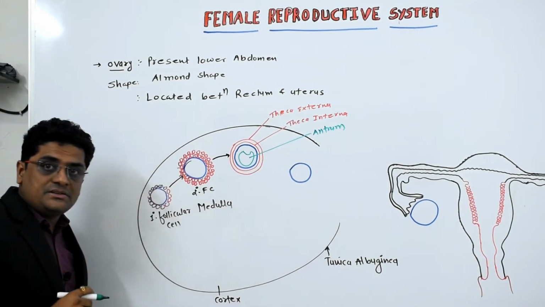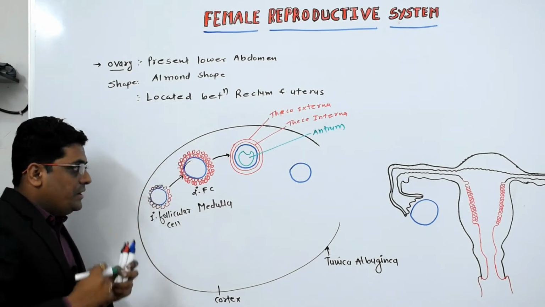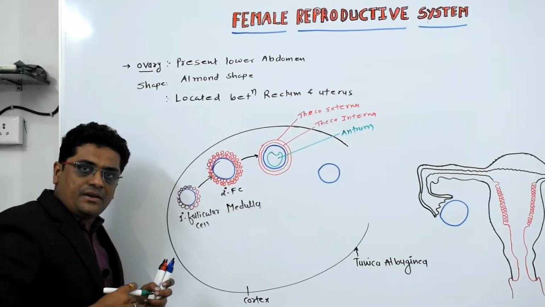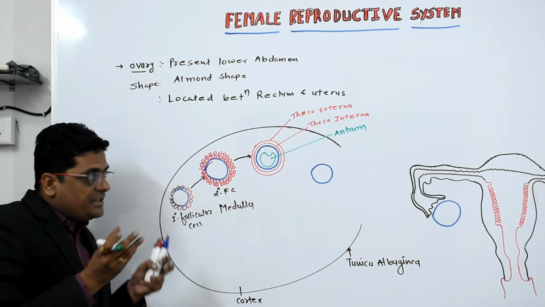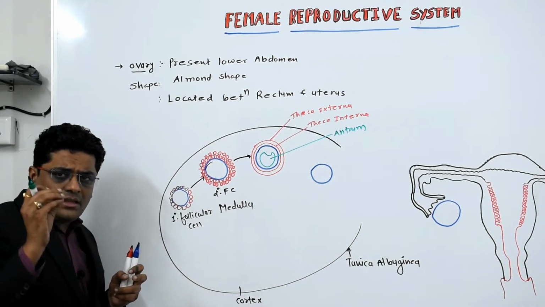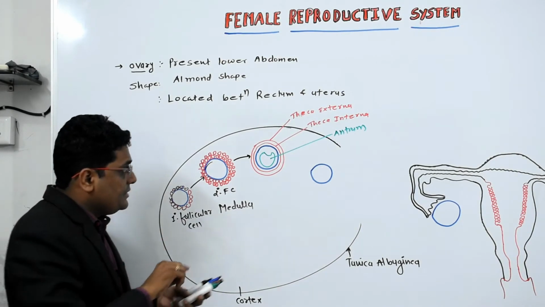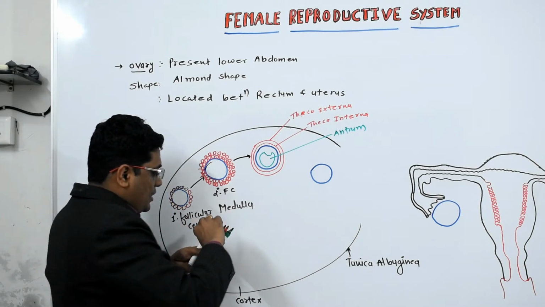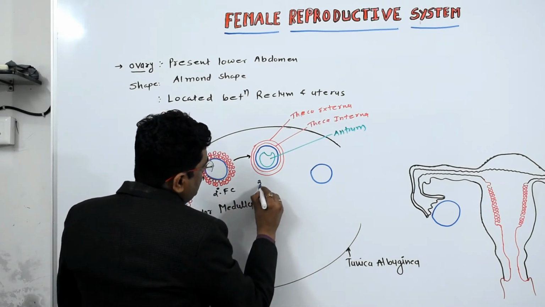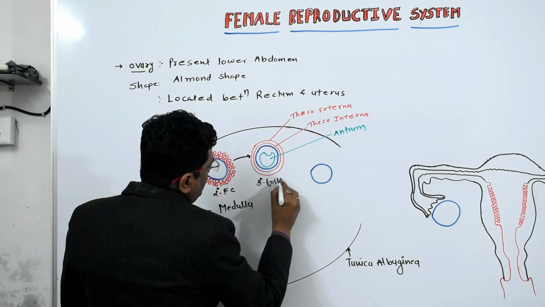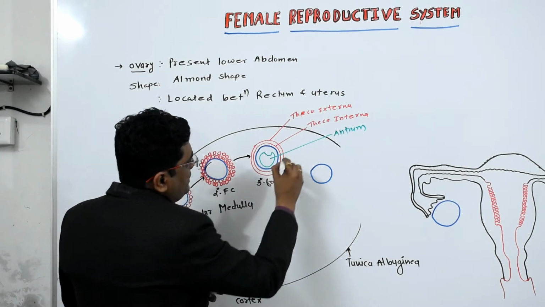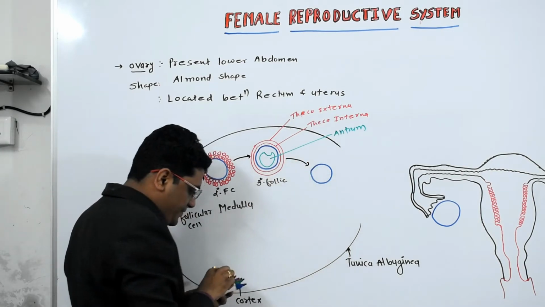The details of all this about the follicular cells and the formation of the Graafian follicle we will discuss in oogenesis, but here we will discuss in brief. So that is the antrum, it's called the tertiary follicle, and this tertiary follicle develops into the Graafian follicle.